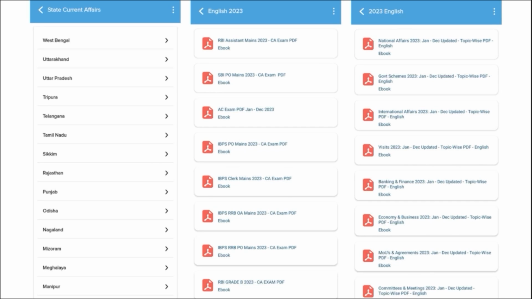Then for the students who are preparing for state exams, they will also benefit here, as we will make sure to provide state-wise current affairs for them. Apart from this, we also cover topic-wise current affairs such as national affairs, government schemes, international affairs, banking and finance, economy and businesses, as these are the topics from which the examiner definitely asks questions, and these are covered on a monthly basis.